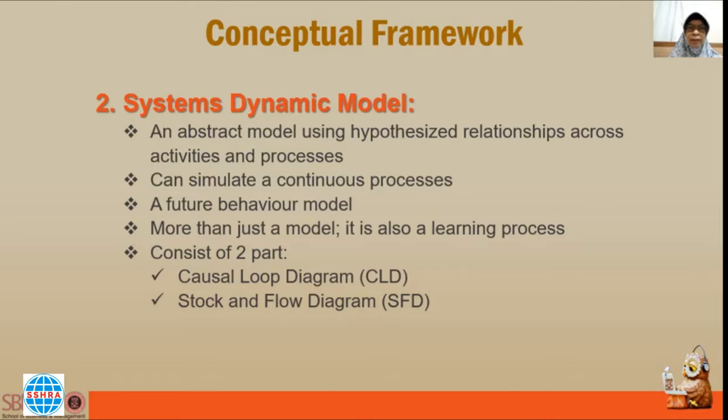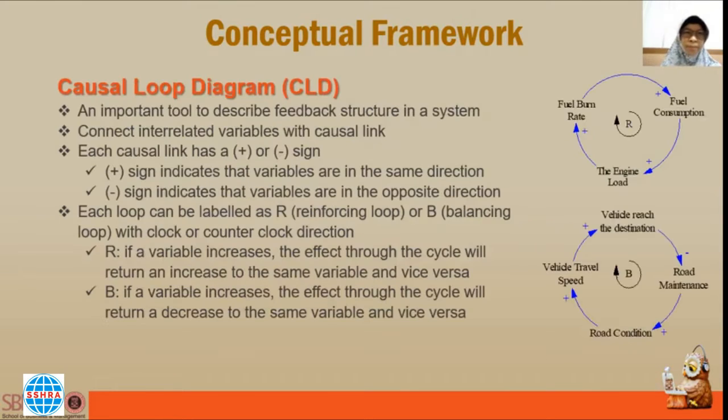The system dynamic model consists of two things here: the causal loop diagram and the stock and flow diagram. This is the causal loop diagram, CLD. CLD is an important tool to describe feedback structure in the system. It connects variables that are interconnected with causal links, and each causal link has a positive sign or a negative sign.